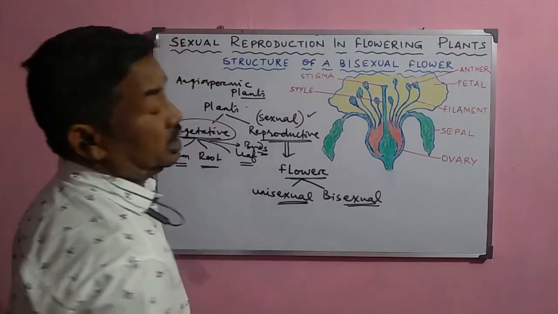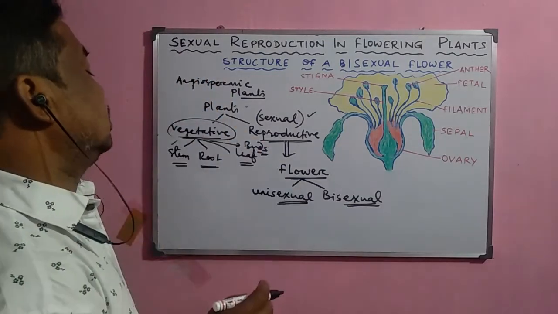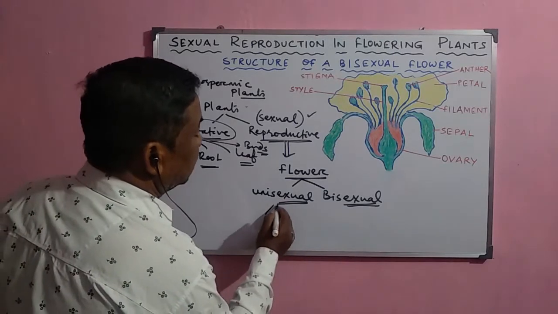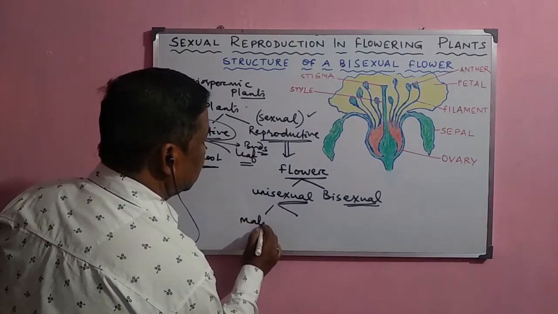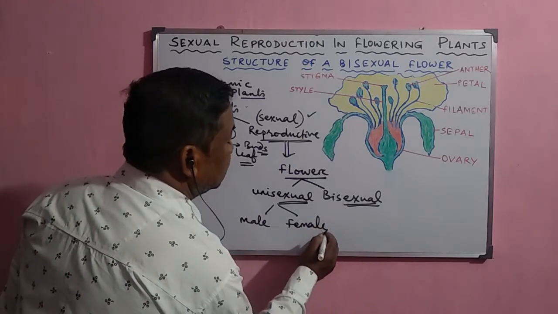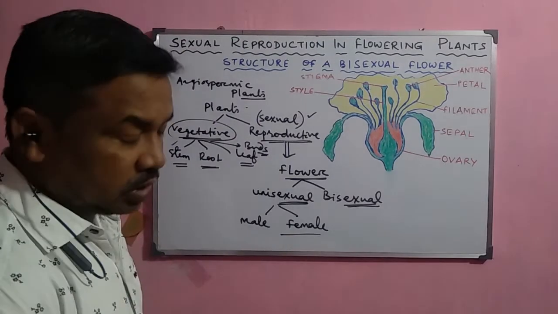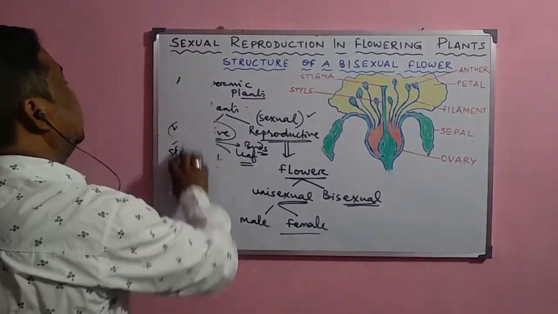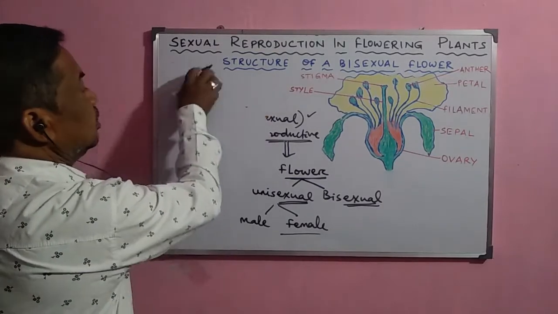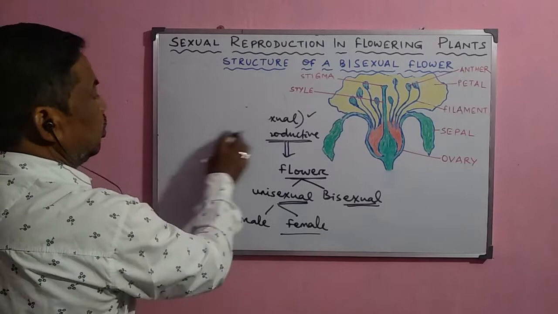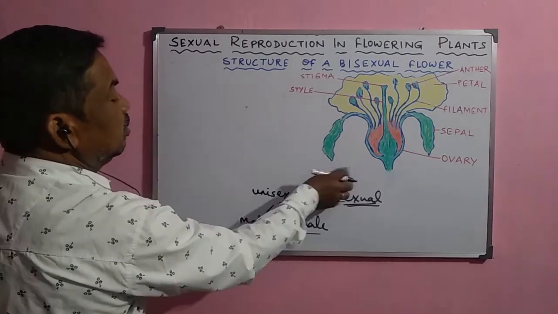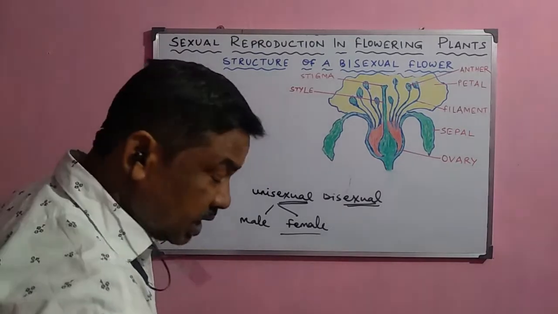As we have already studied, in sexual reproduction there are two types of sexes, the male and the female. So sometimes you will find male flowers and there are female flowers. In some plants only male flowers are there, so these plants are called male plants and the flower is also a male flower. But sometimes in some plants, both male and female flowers are present in the same plant.